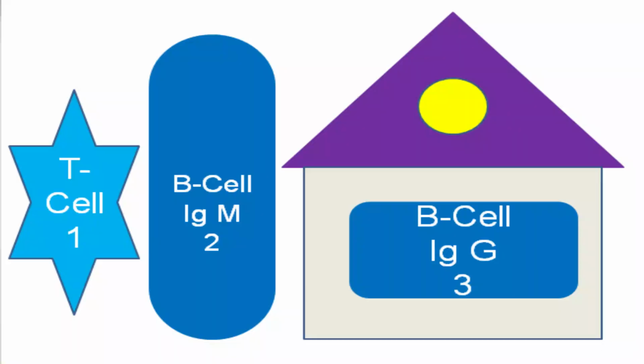So here the house is nothing but our human body or the immune system. The pet dog which I mentioned, the first line of defense, is nothing but the T cell. Any antigen which is entering the body, the first line of defense will be provided by the T cell. If your T cell is good, it will attack the virus, neutralize it, and kill it then and there itself, and it will keep a strong memory.